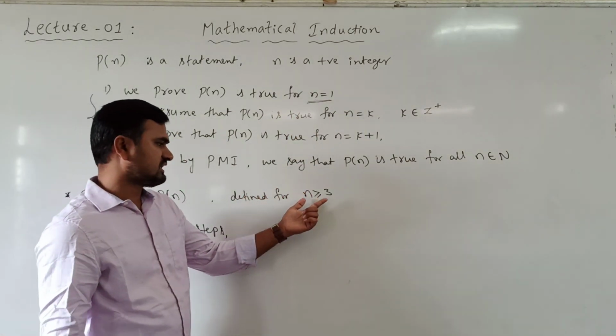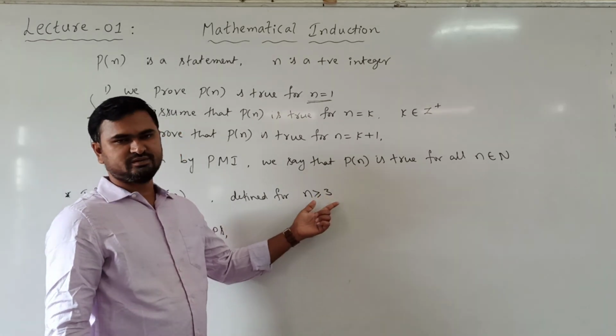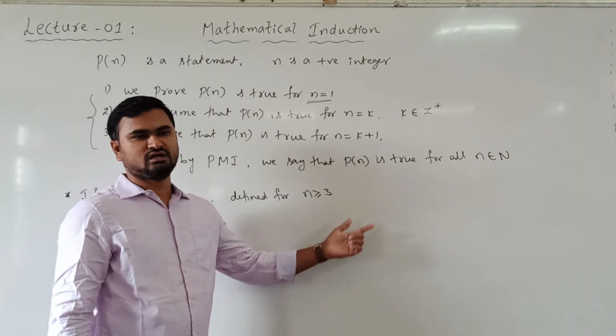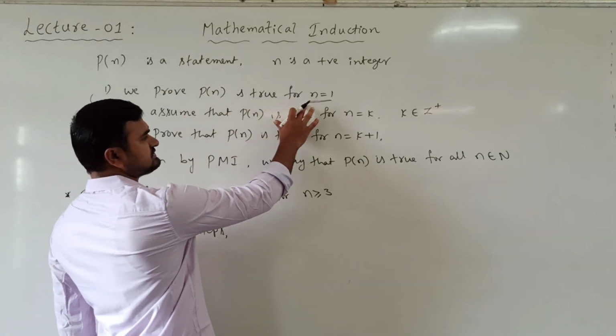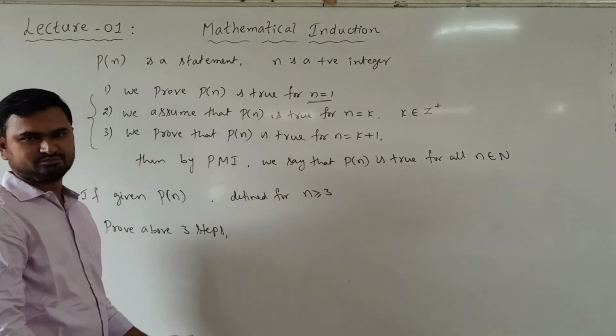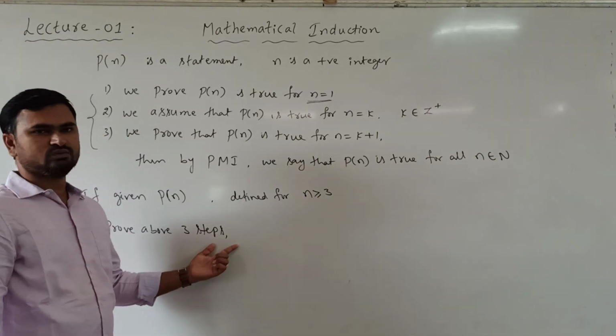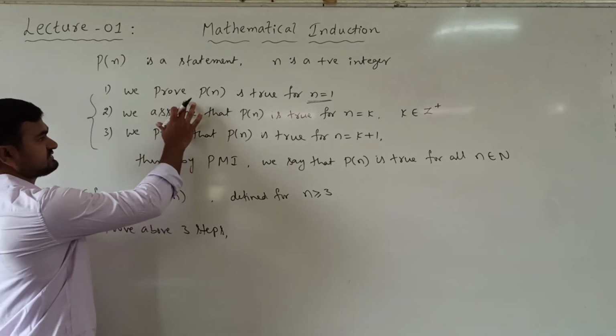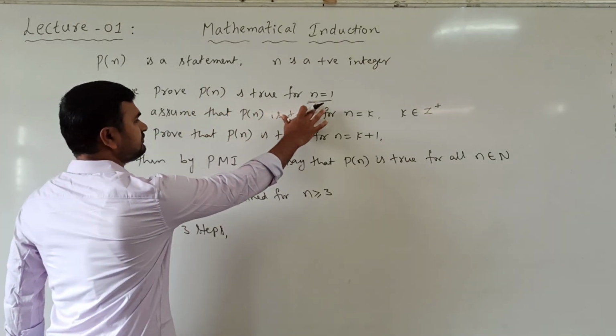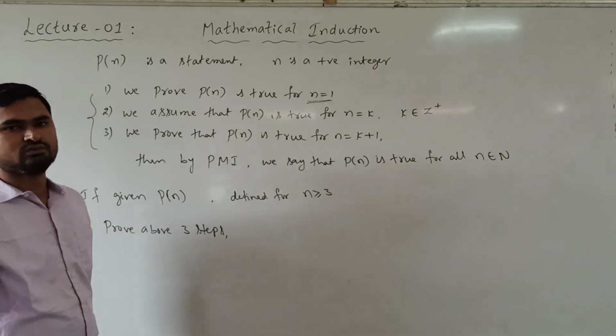Here we have to start from n greater than or equal to 3, which means you have to start from n equal to 3 onwards. So in the first step we prove that P of n is true for n equal to 3. If you can prove the above three steps, in the first step we have to prove for n equal to 3, not n equal to 1.